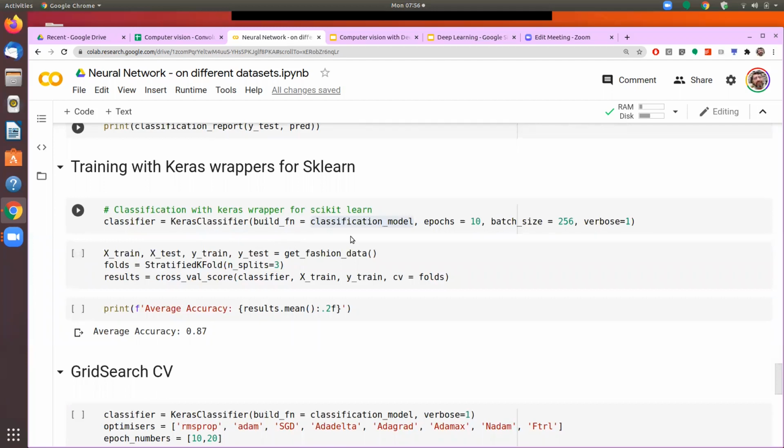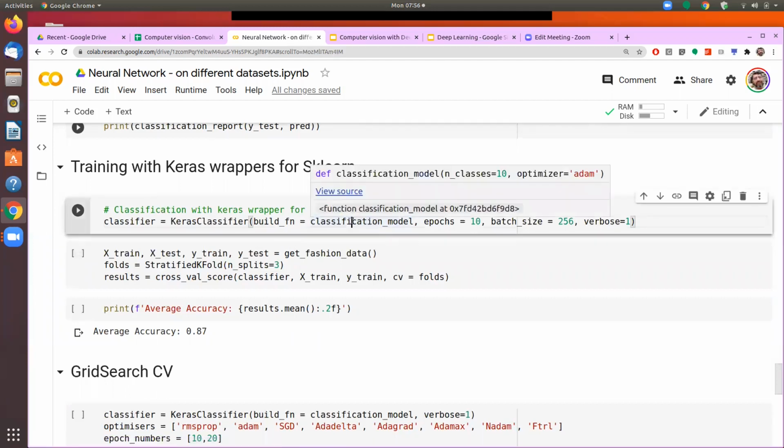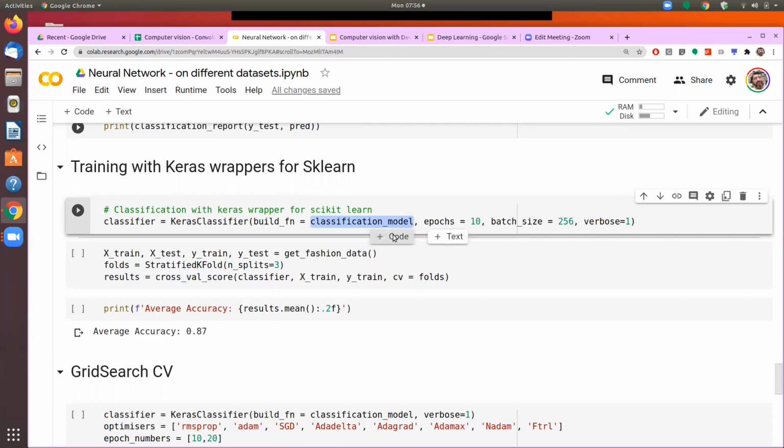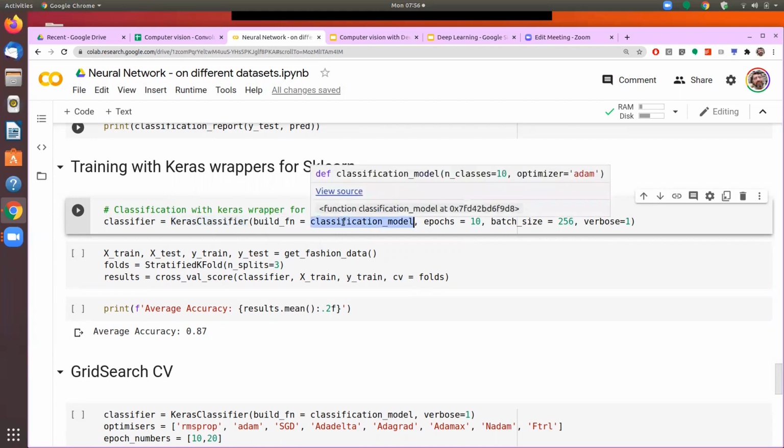So here, the build function is where we give the name of the function, and after that we can define how many epochs, what the batch size is, verbose, and all those things. But the key here is that we are now calling KerasClassifier, and we give the name of the function, and we create an instance of that.